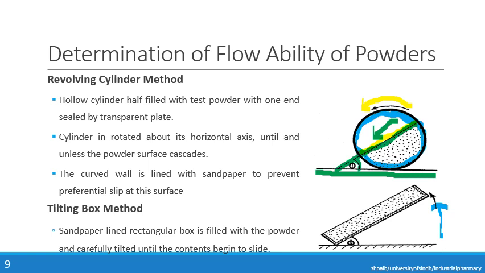Now when there is cascading or the movement of the particles inside the rectangular box, we will stop the tilting of the rectangular box and we will determine the angle with relation to this horizontal surface. And by the help of this angle we can determine the angle of repose.